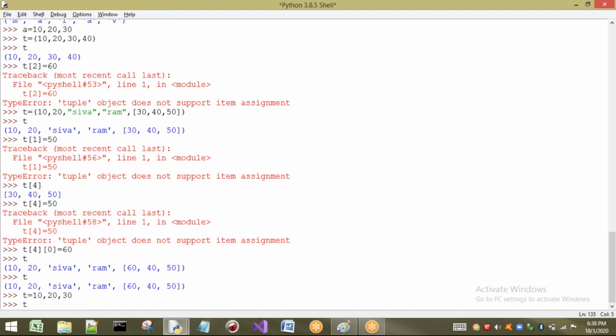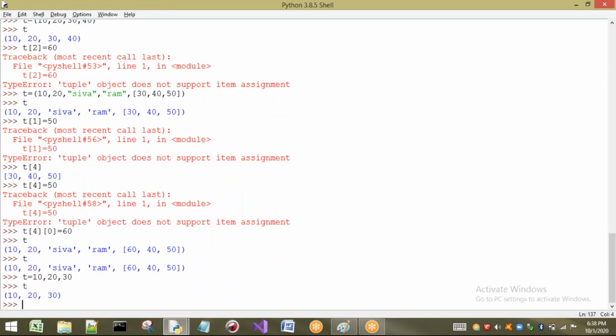Now what happens if I reassign t? New values are going to be assigned. That means the reassignment concept is applicable for any string, not only for any data type, not only for this tuple. Initially t is pointing to this tuple. After that, I am going to create one more object for this t, and automatically new values will be stored in t. This concept is nothing but reassigning the tuple. A very important point we have seen here.